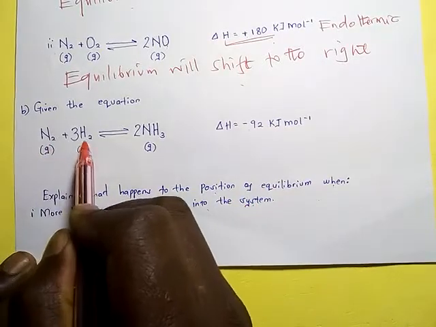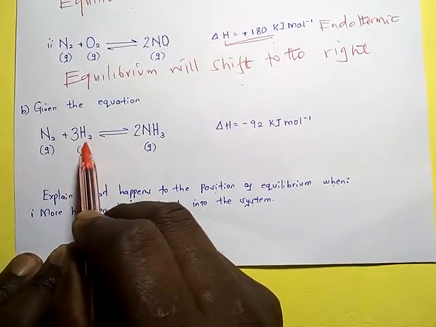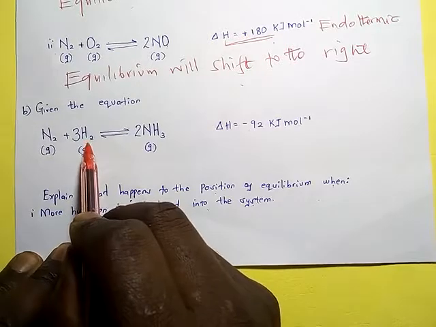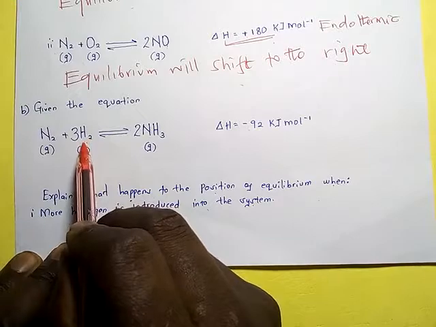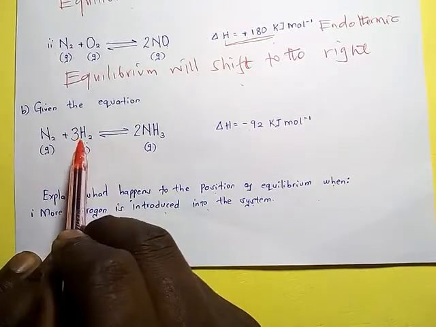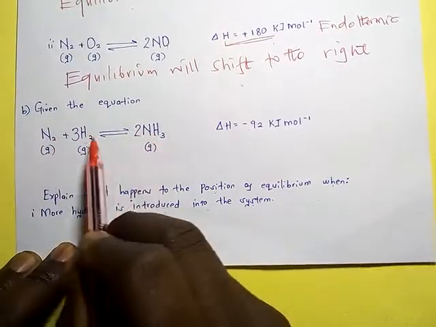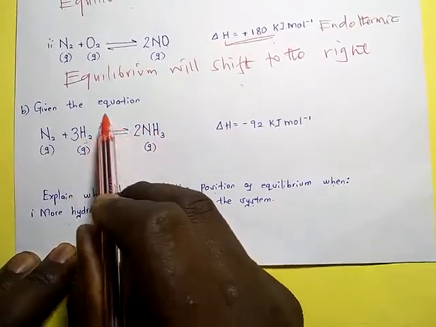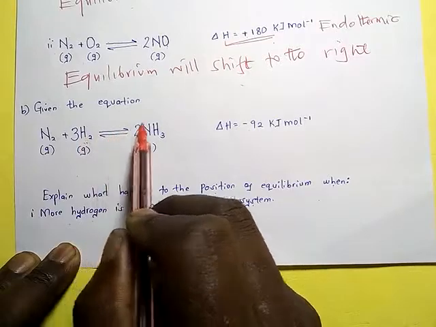If more hydrogen is introduced, it will disturb the system which is at equilibrium. Therefore, it has to move in such a way so as to oppose the addition. How will it move? More ammonia is going to be formed. Therefore, equilibrium will shift from left to the right. An increase in the concentration of hydrogen will shift this equilibrium to the right.